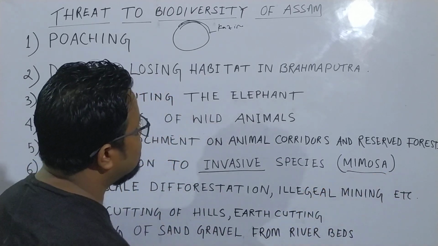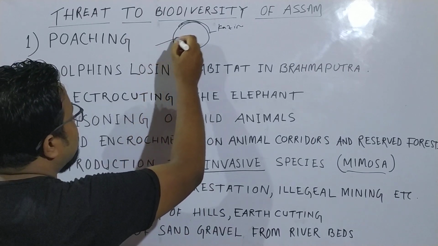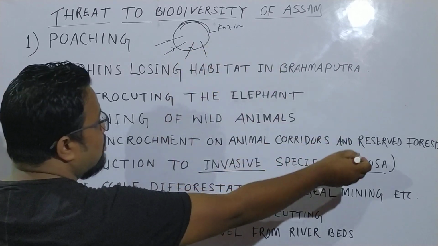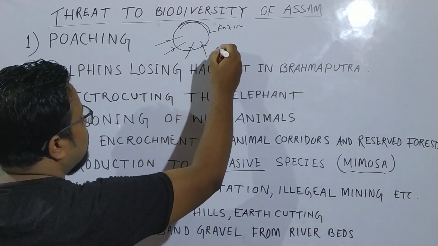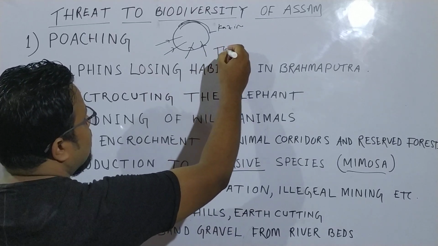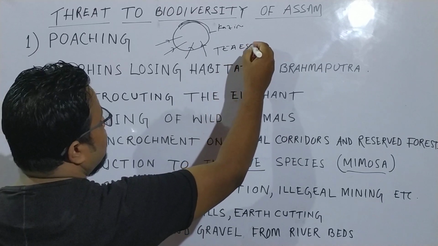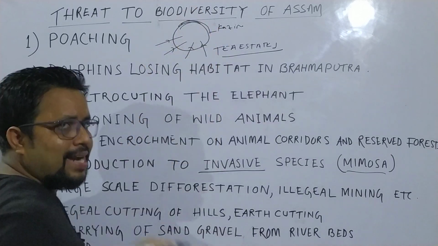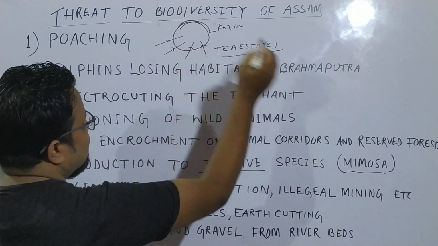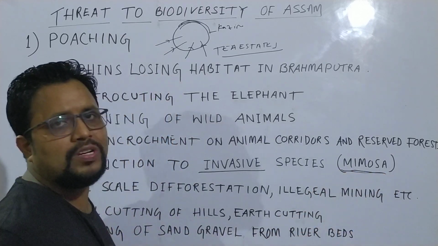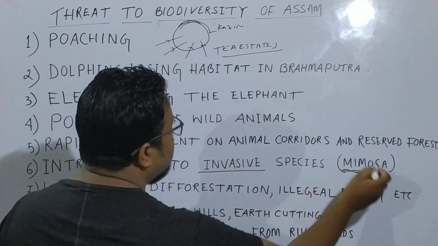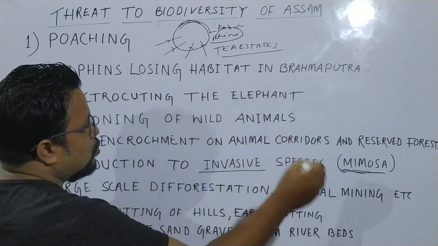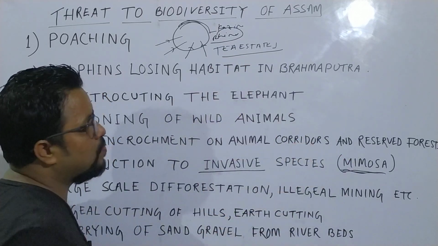This Mimosa species is spreading from outside, coming from the tea estates, and it is spreading into Kaziranga. This Mimosa species is very poisonous and very dangerous. It is a herbivorous plant, and this is very dangerous for the endangered rhino.